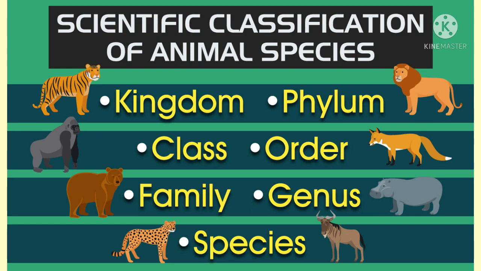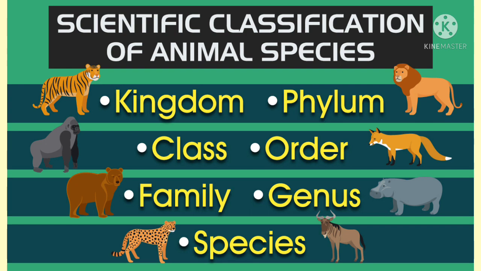What do you mean by Chordata? Chordata means they have a backbone, or notochord. If animals have a backbone, they are called Chordata, otherwise vertebrata. Those animals that do not have a backbone are called invertebrata. Here, children, we will learn the details in the next class.